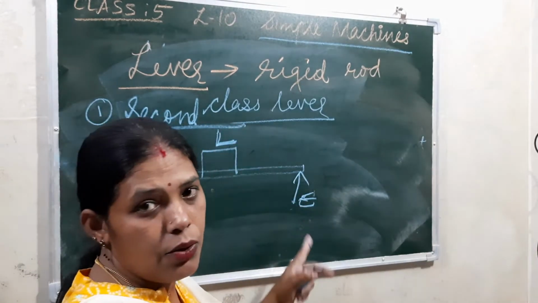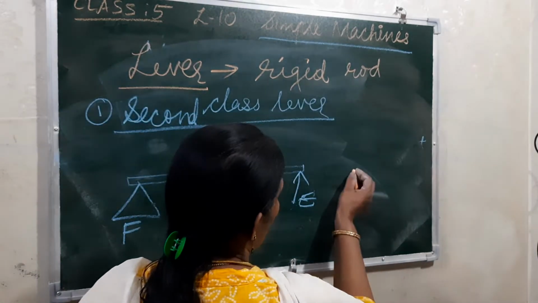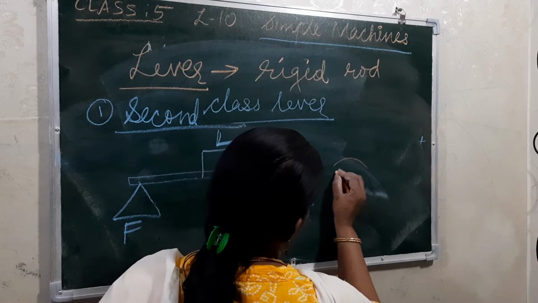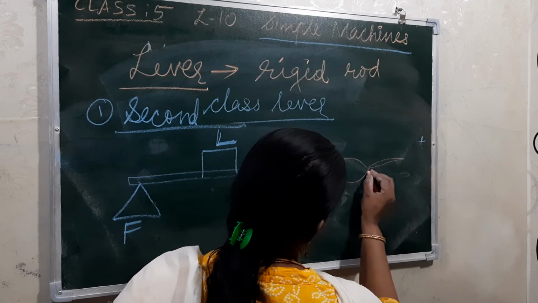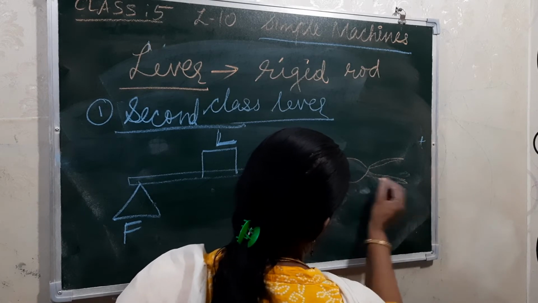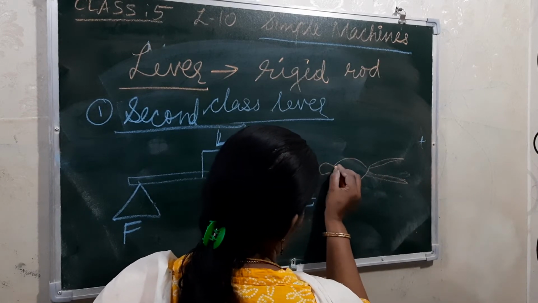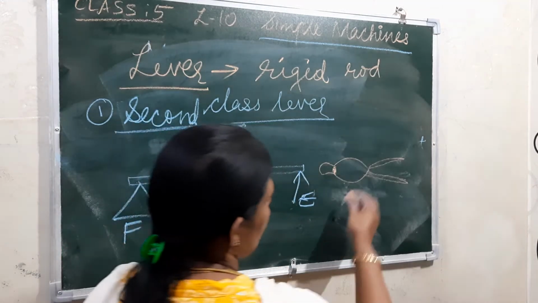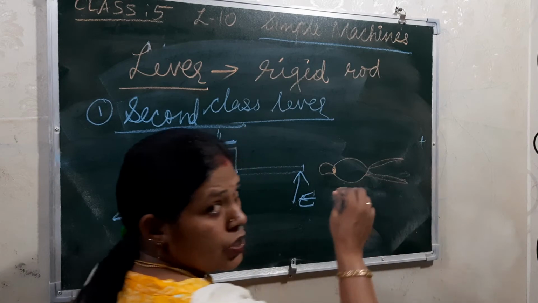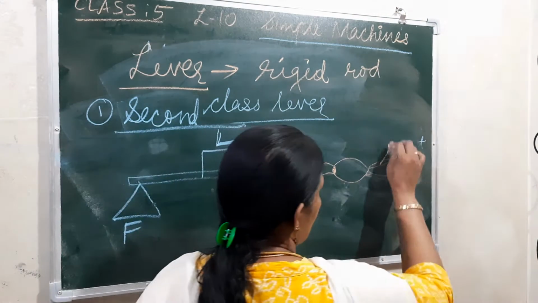second class lever only. Okay, so if we are saying about the nutcracker, how will it be? Here actually we are applying the force on this side only, so it is the effort.